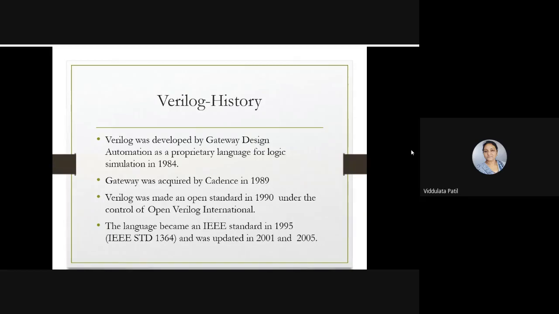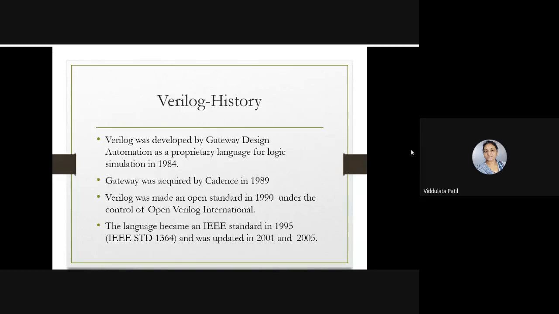There are two different languages that we use: one is VHDL and another one is Verilog. In the earlier two units we discussed VHDL. Now there is another language, that is Verilog.